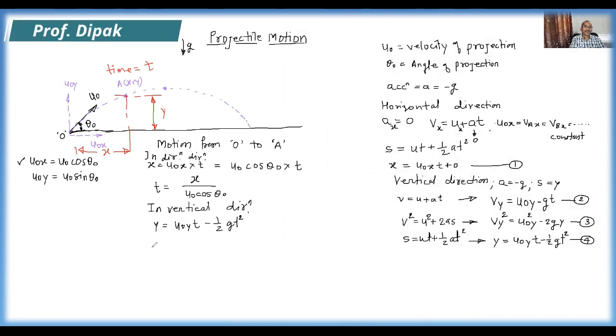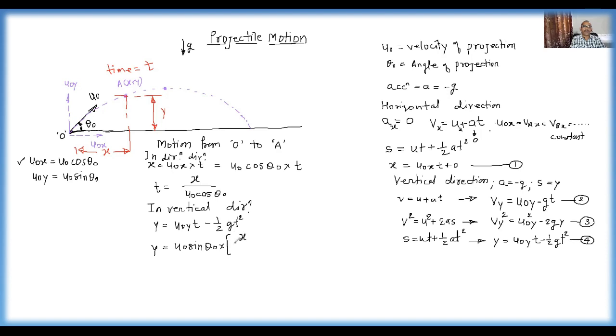Therefore, in this equation we put u0y as u0 sin theta 0, and substitute t as x upon u0 cos theta 0.